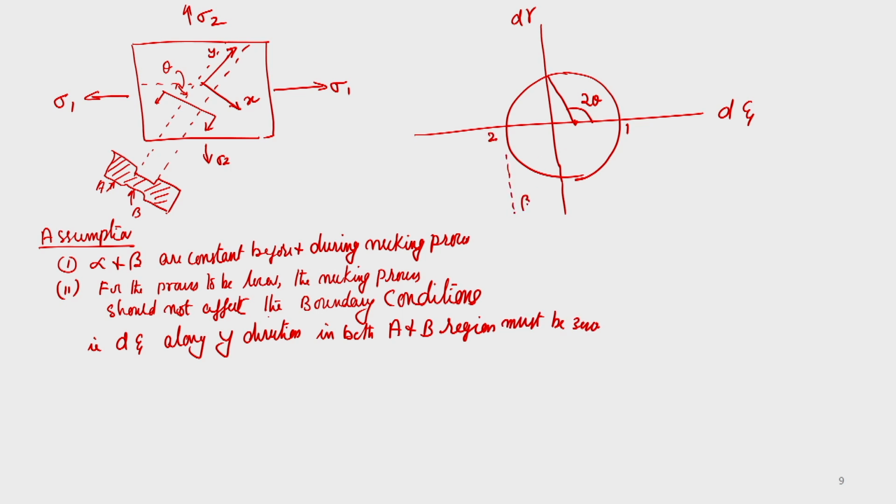So beta d epsilon 1, and this is equal to d epsilon 1. So from this Mohr circle we can find the center of the circle.